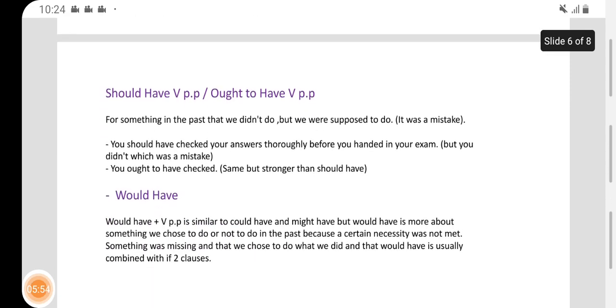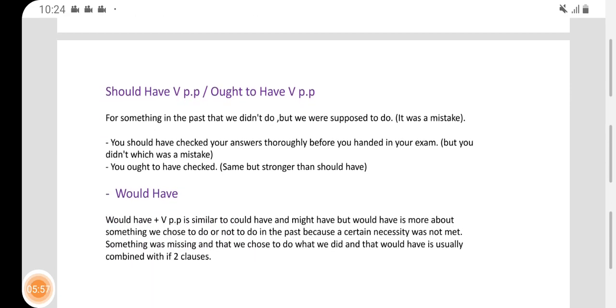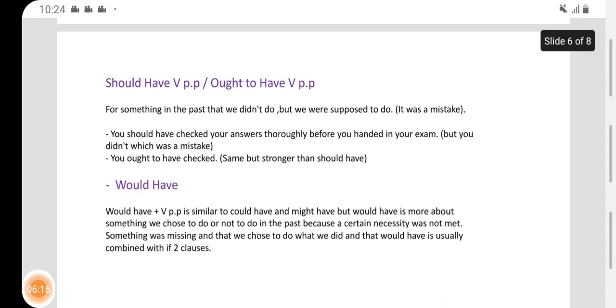Have a look at should have and ought to have. Should have, for something in the past that we didn't do, but we were supposed to do. Like it was a mistake that we didn't do. All right? That's it. Like when you give me advice, there is probably something wrong, right? So something that I was supposed to do, but I didn't.